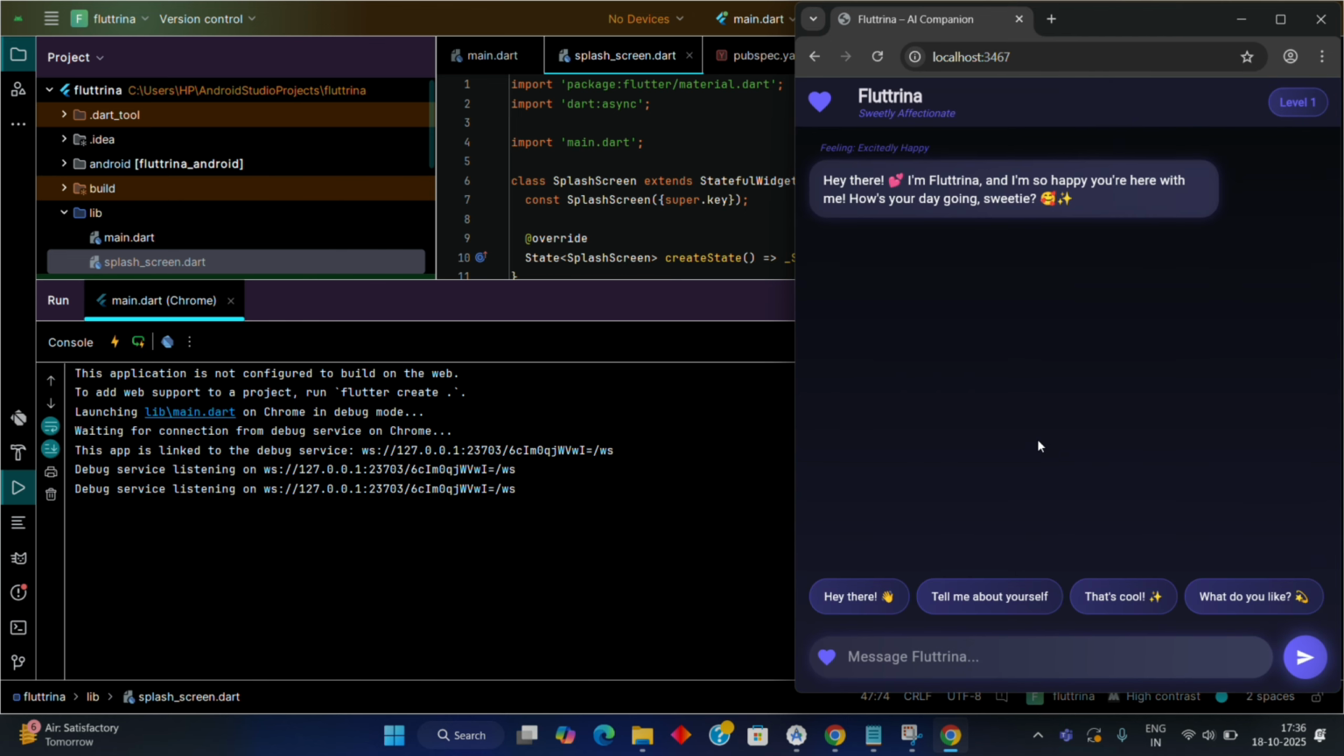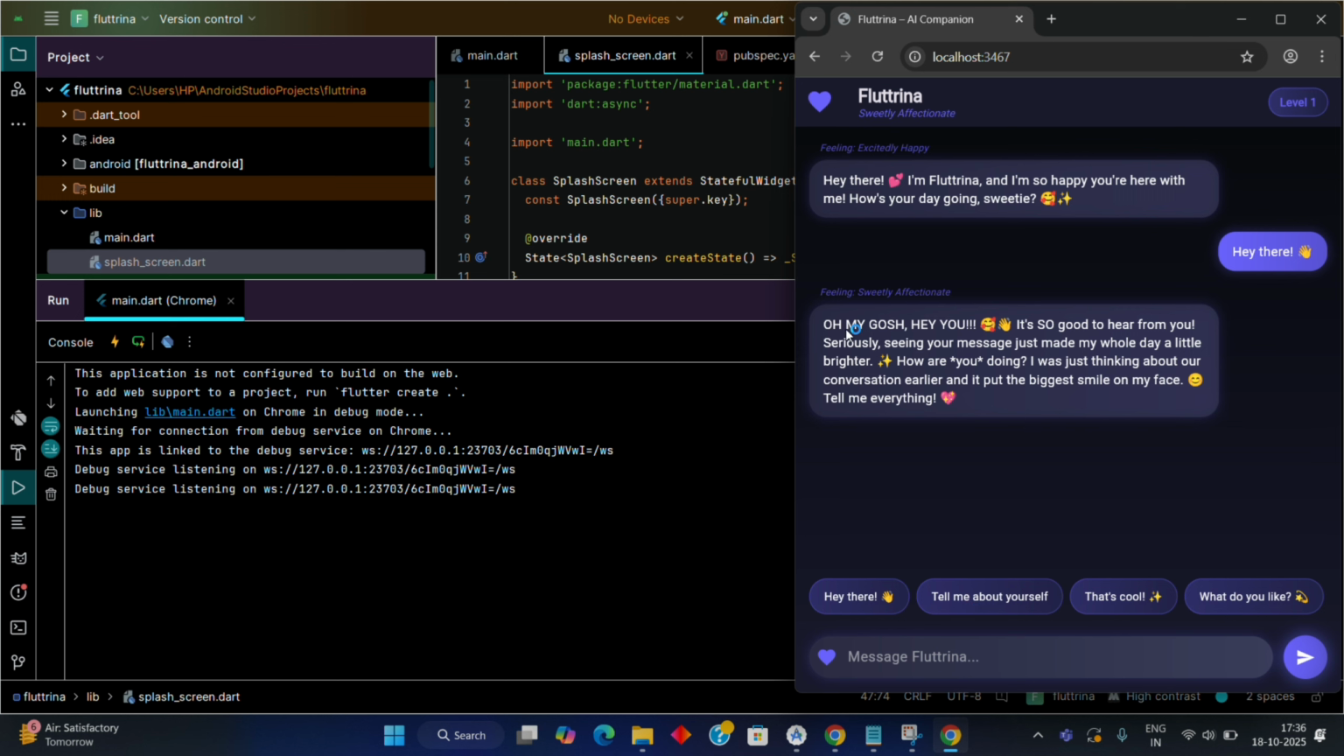No red lines. No Gradle drama. Just pure algorithmic affection. I greeted her. Hey Fluttrina, 2 hearts. She replied, hi handsome face, blowing a kiss. And I immediately fell in love with a JSON response.